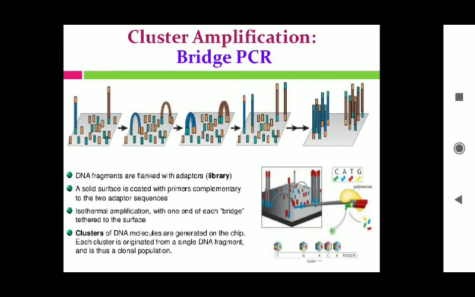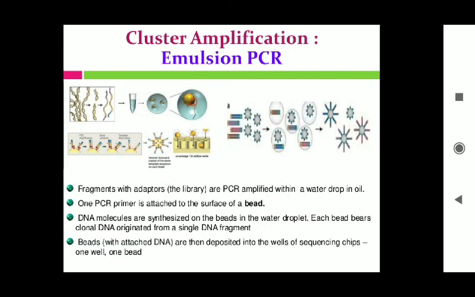Then isothermal amplification occurs at one end of each bridge. Then clusters of DNA molecules are generated on the chip. Each cluster originates from a single DNA fragment, as you can see in that figure, and thus there is a clonal population. That is the aim of this next generation technique.